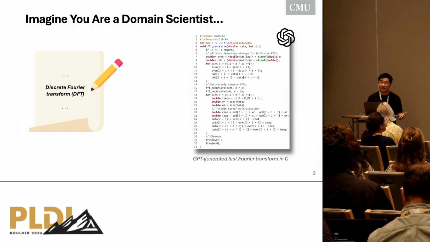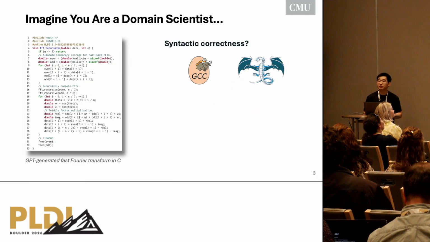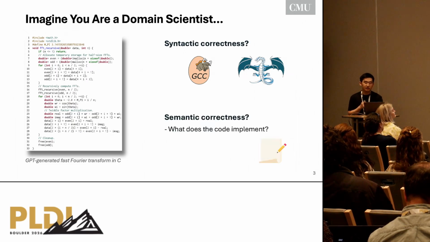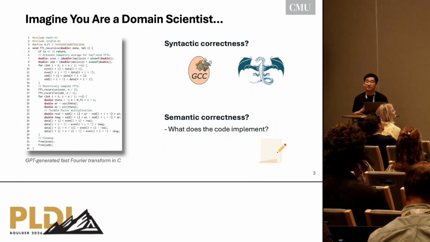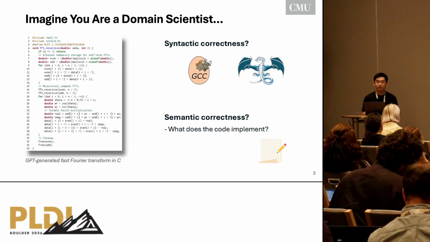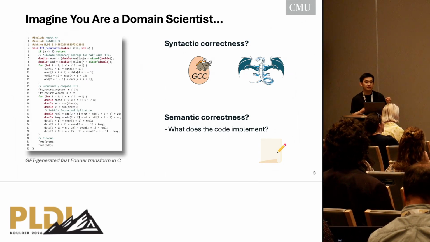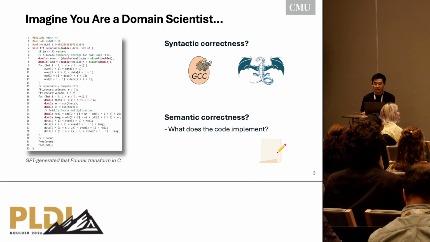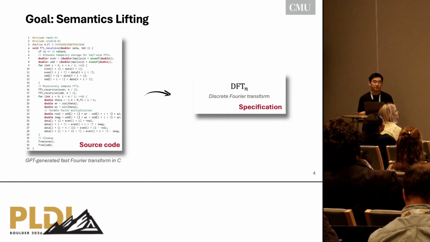And this is expected, because for these complex scientific kernels, it is very hard to check for correctness. It's relatively easy to check for syntactic correctness because we have great compilers: we throw this piece of code into the compiler and see if it complains. However, it is very hard to check for semantic correctness, which means, how do you know this piece of code actually implements what you want? And how do we know it matches, for example, the math we derived on paper? This is the problem we're trying to solve.